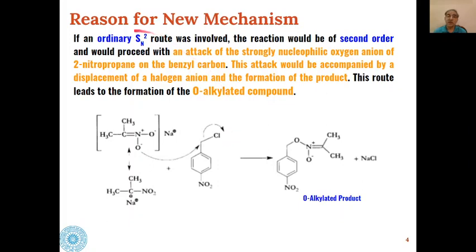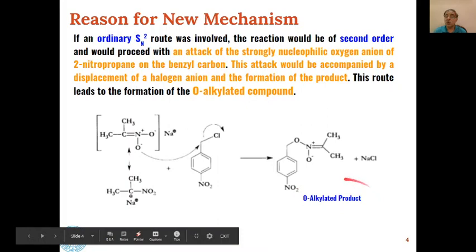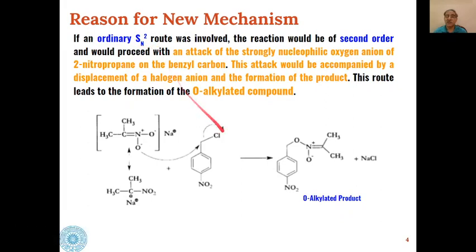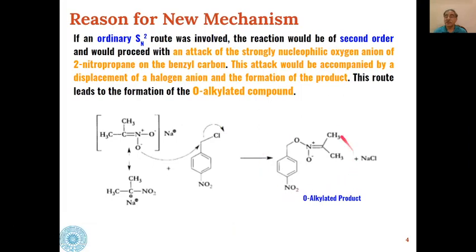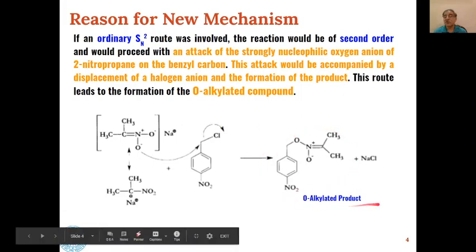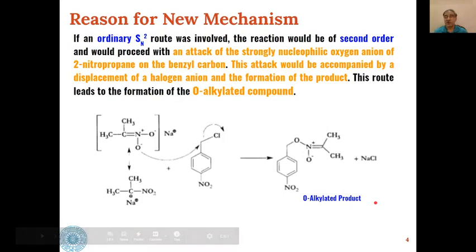And under normal circumstances, the product formed should be the O-alkylated product. Whereas in our case, what we have found is that the C-alkylated product has been formed. So if the reaction takes place by SN2 mechanism, then we will get this type of product by nucleophilic substitution, which is the O-alkylated product.